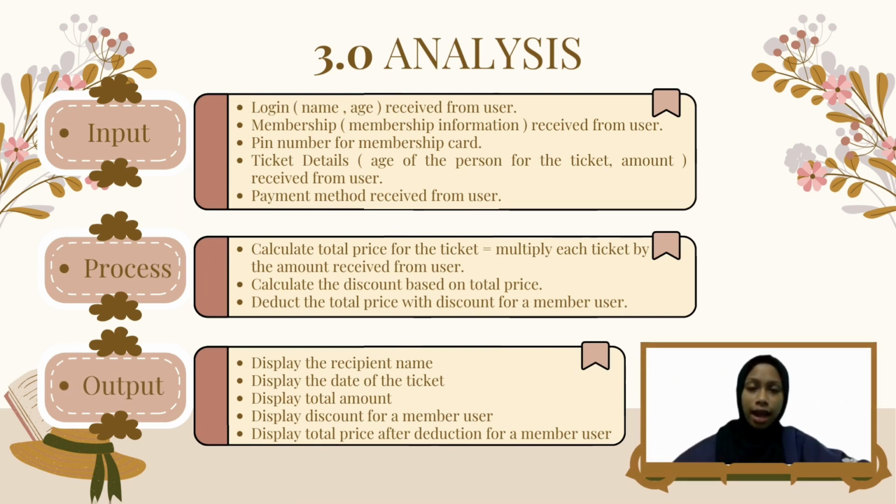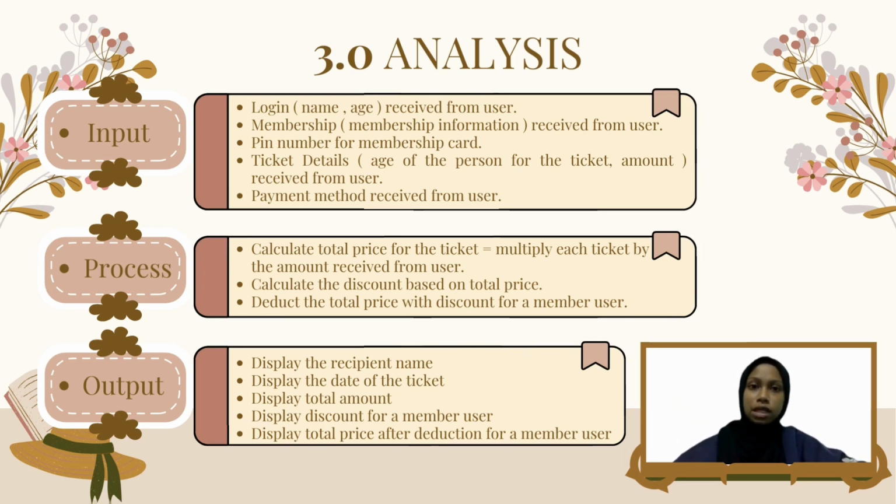Next is analysis. In analysis, it has input, process, and output. In input, it has login that receives name and age from the user. It also has membership information, the PIN number for the membership card, ticket details that contain the age of the person for the ticket and amount, and the payment method received from the user. Next is process. The process starts by calculating the total price for the ticket, which multiplies each ticket by the amount received from the user. It also calculates the discount based on total price and deducts the discount from the total price for a member user.